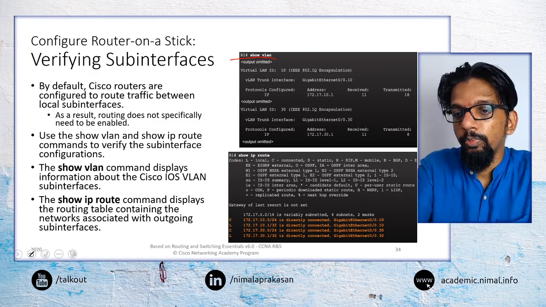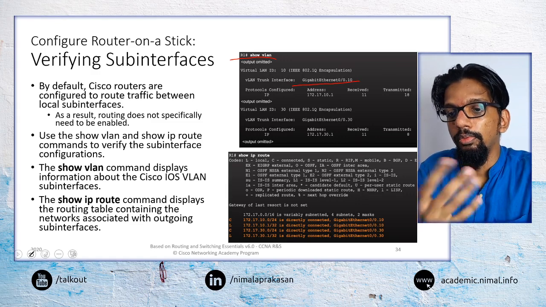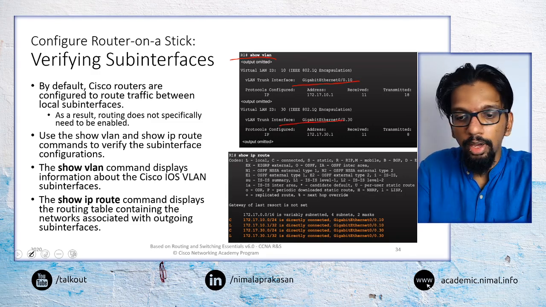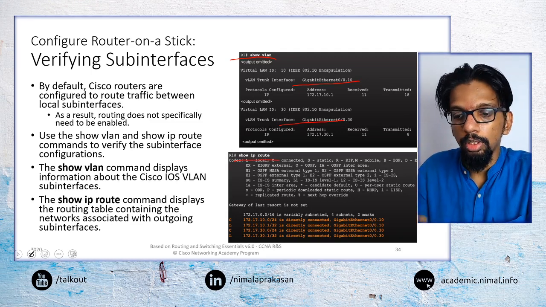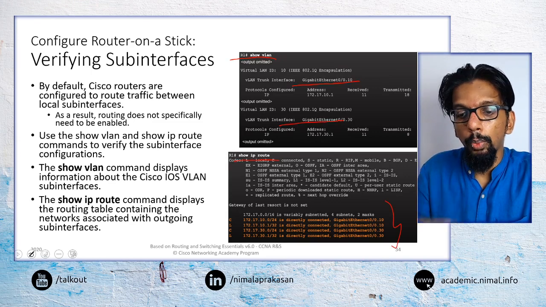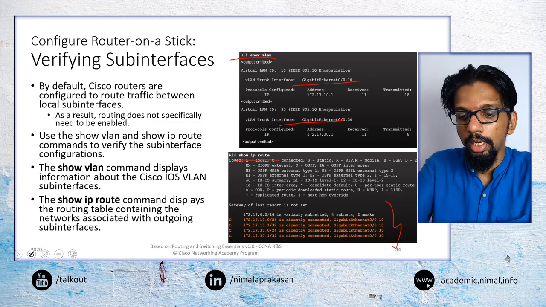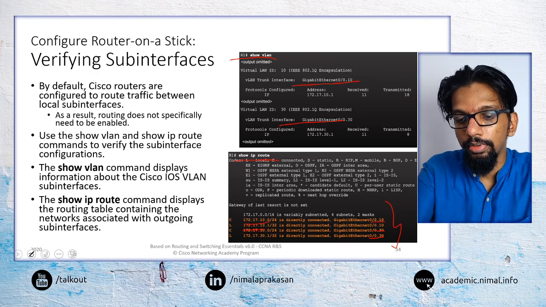It will identify what the sub interface is and what VLAN it belongs to. We can also check the show IP route command to see what interfaces are configured and what networks they are connected to. Here we can see each of these sub interfaces is connected to a different network.